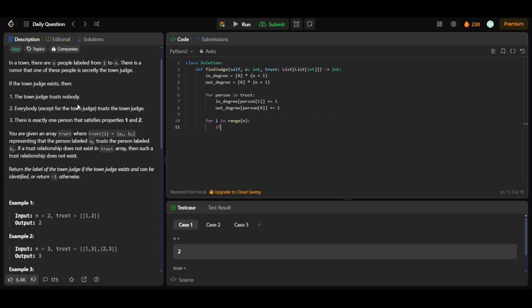What we will be checking is that if in degree of i is n minus 1, and the out degree of i is equal to 0, then in that case we return i. Else, if these conditions are not satisfied, we return -1.